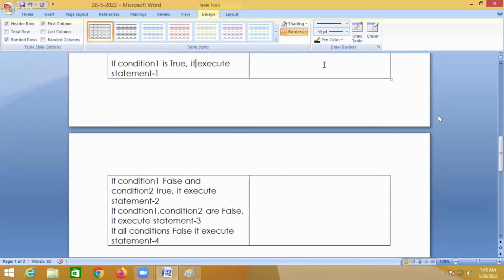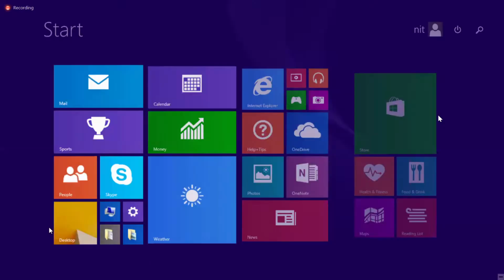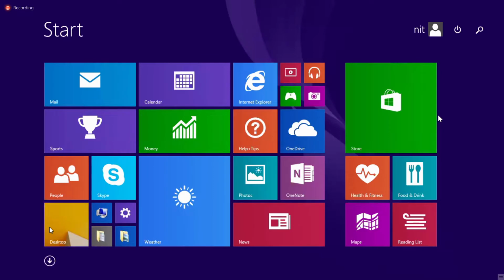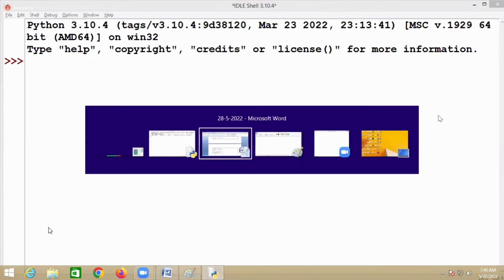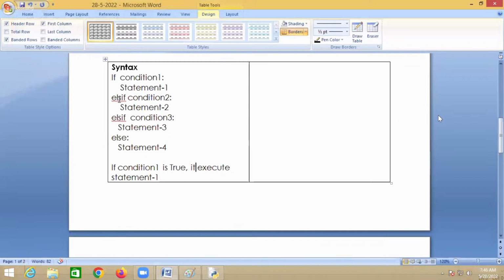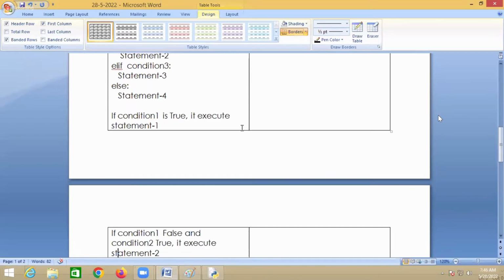Yes. The keyword is elif. Else if means you have to write the keyword as elif. For your understanding I've written it like this, but the keyword is elif. Elif is called else if.